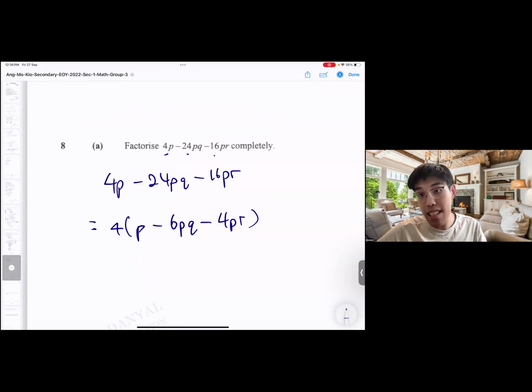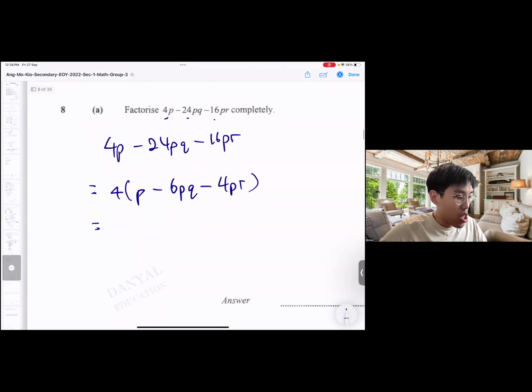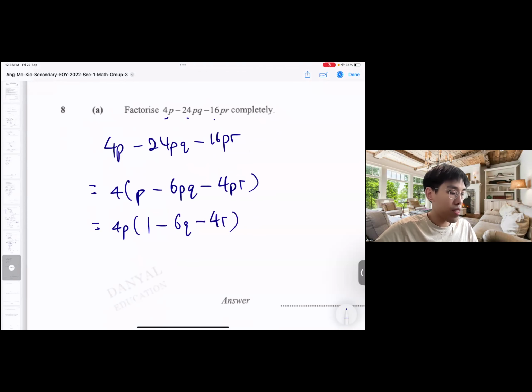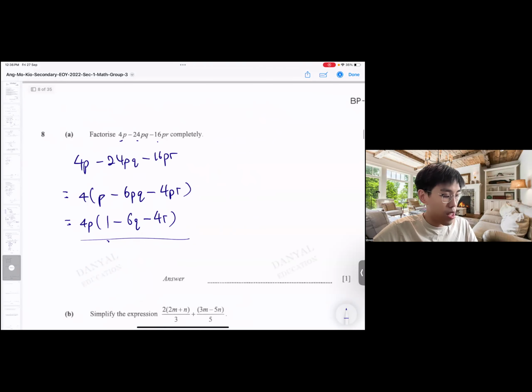In here, yes, you can. You can take out p actually. So I'll add to the 4p. That means I take out the p and put it with the 4. So it's 1 minus 6q minus 4r. That's my answer. So 4p times (1 minus 6q minus 4r).